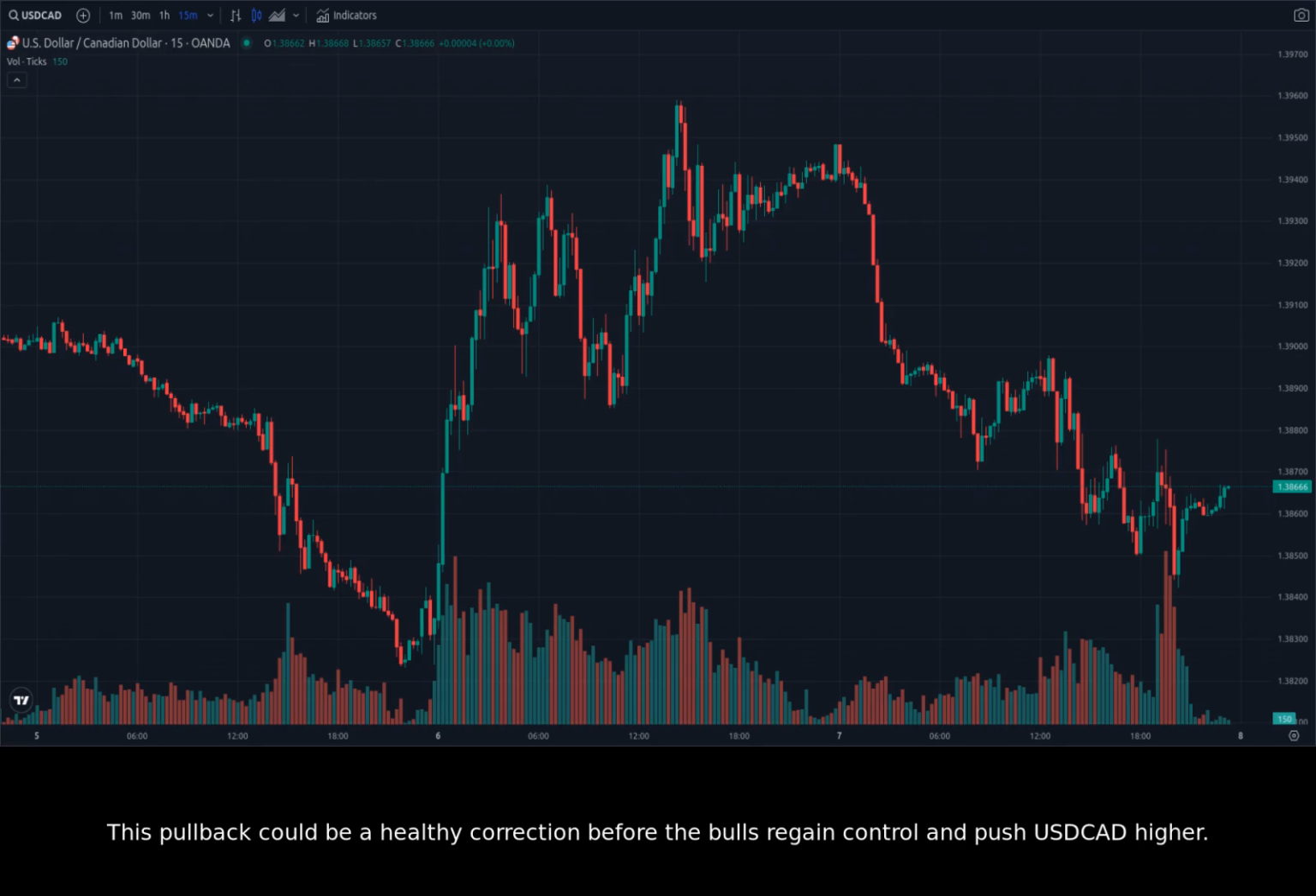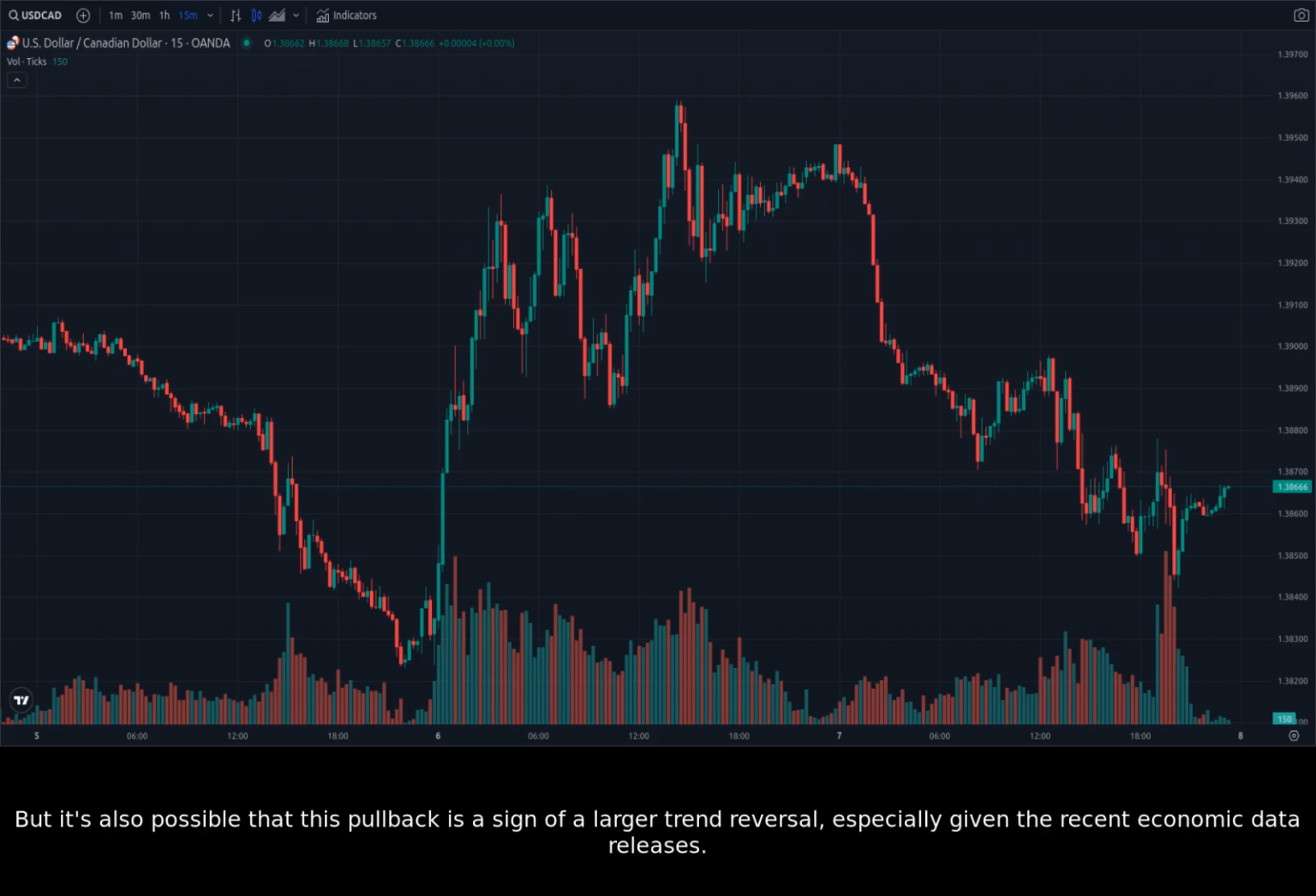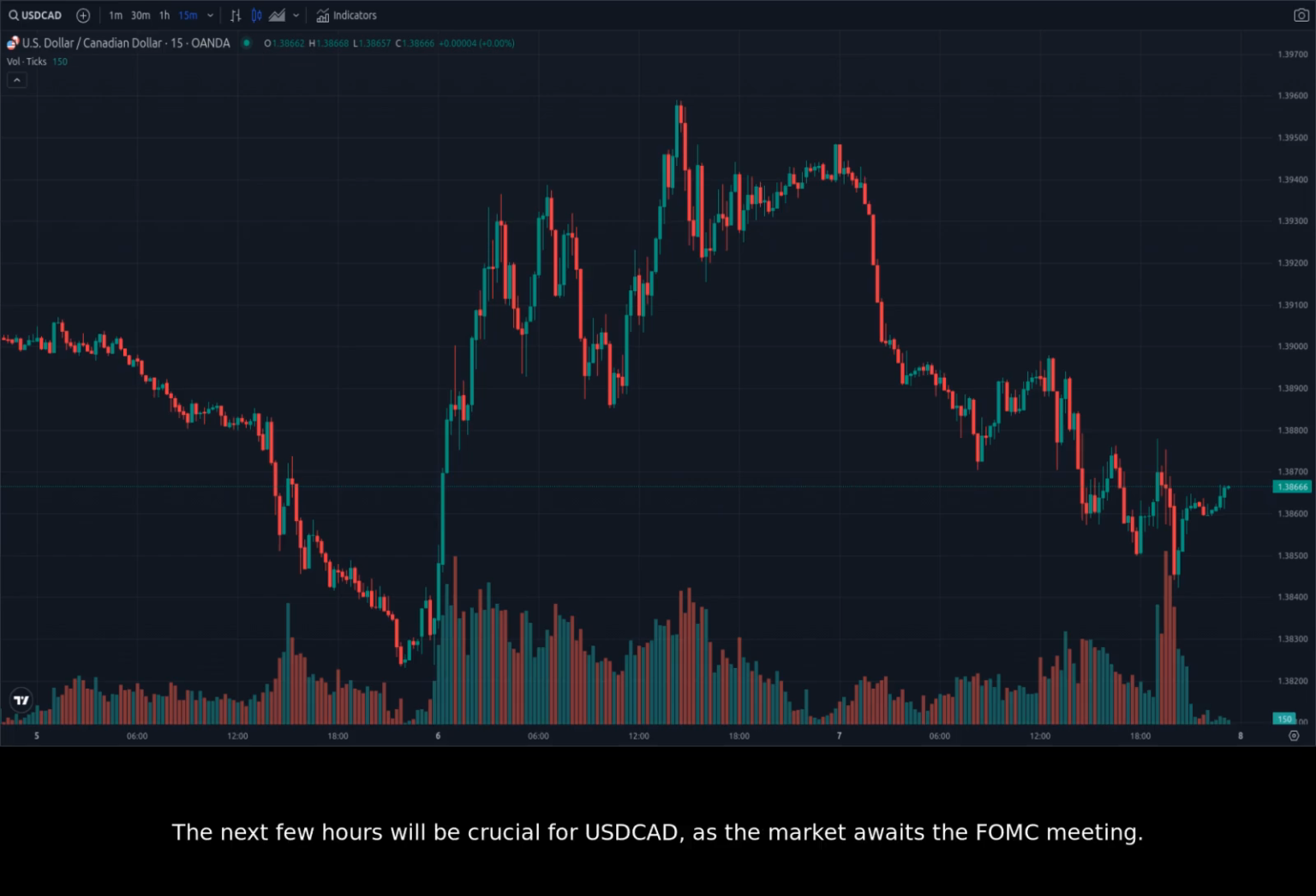This pullback could be a healthy correction before the bulls regain control and push USDCAD higher. But it's also possible that this pullback is a sign of a larger trend reversal, especially given the recent economic data releases. The next few hours will be crucial for USDCAD as the market awaits the FOMC meeting.